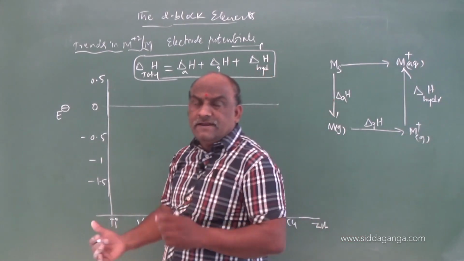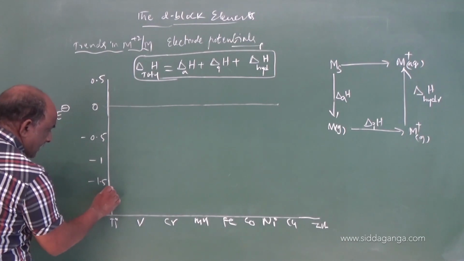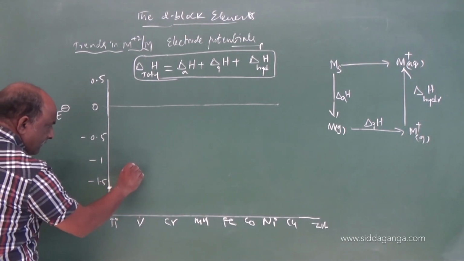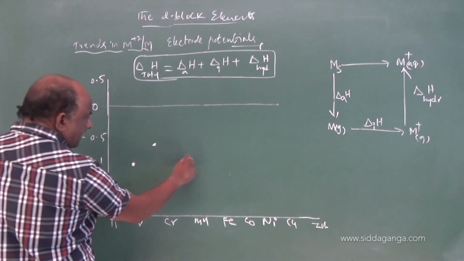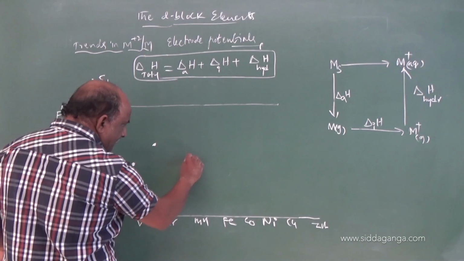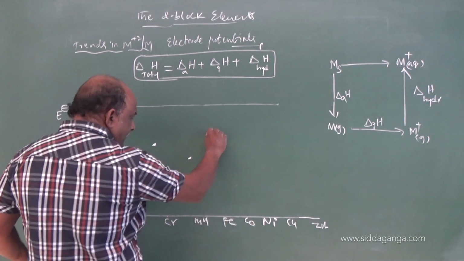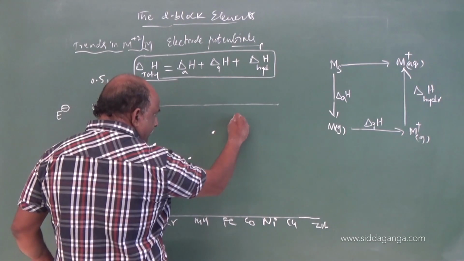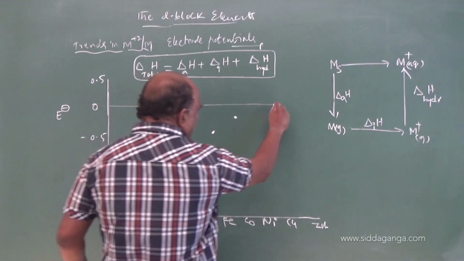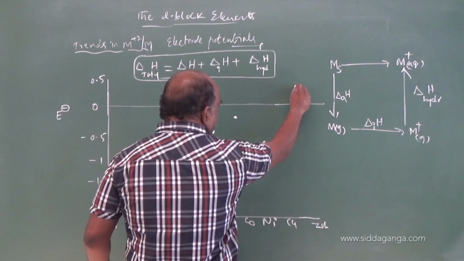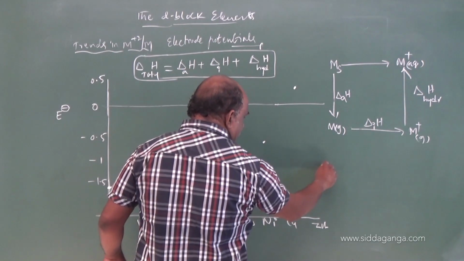So, here this is the 3d series, and in this 3d series imagine this is titanium, this is vanadium, chromium, manganese, iron, cobalt, while coming to this is nickel, we are going like this, and this is copper, and it is zinc.